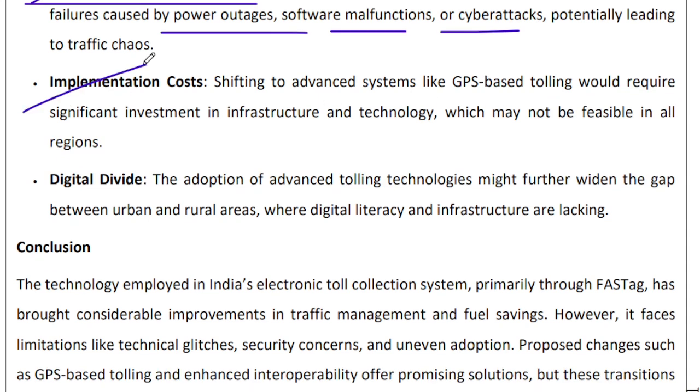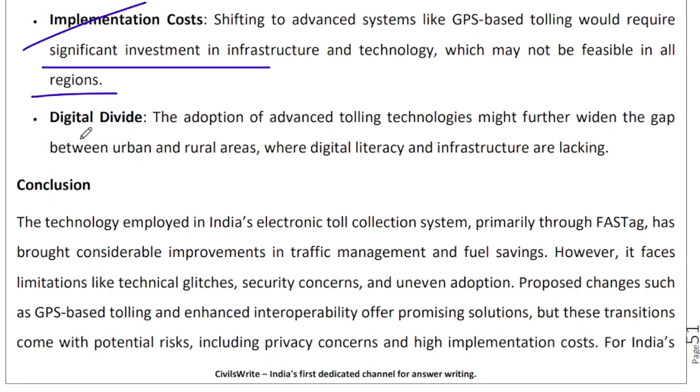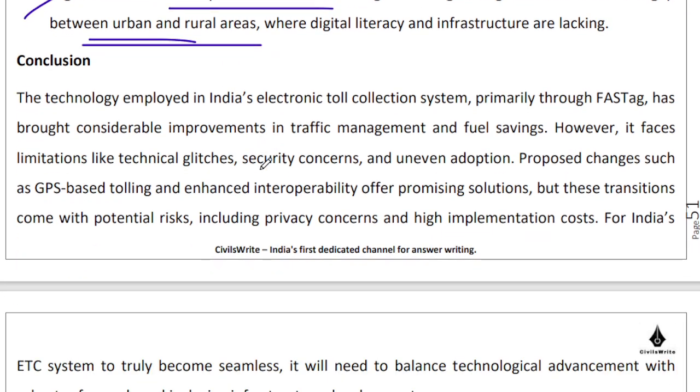There would be an implementation cost, so significant investments in infrastructure and technology will have to come in, and that may not be feasible across the length and breadth of the country. Can we afford to have two systems in one country, because a universal or national rollout of the system otherwise seems difficult. There will be a digital divide in the adoption of advanced tolling technologies in a variety of different areas. There are mountainous regions, there are forested regions, there are regions where the connectivity may not be so great. So is it an appropriate time for us to move to GPS based tolling? That is something that we need to discuss, right?